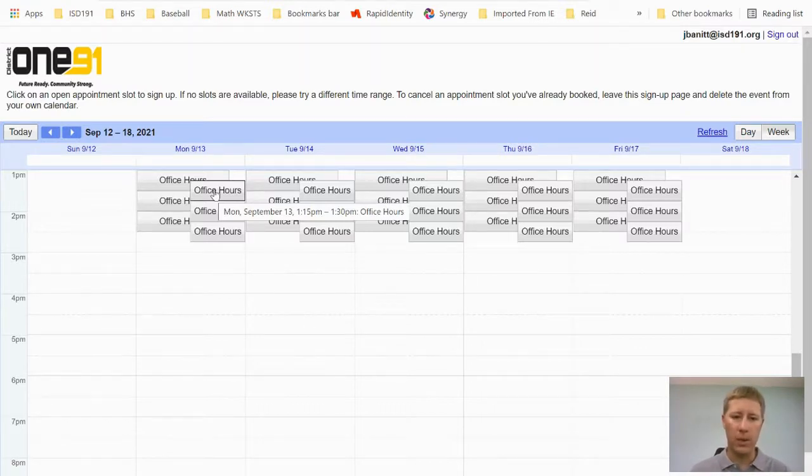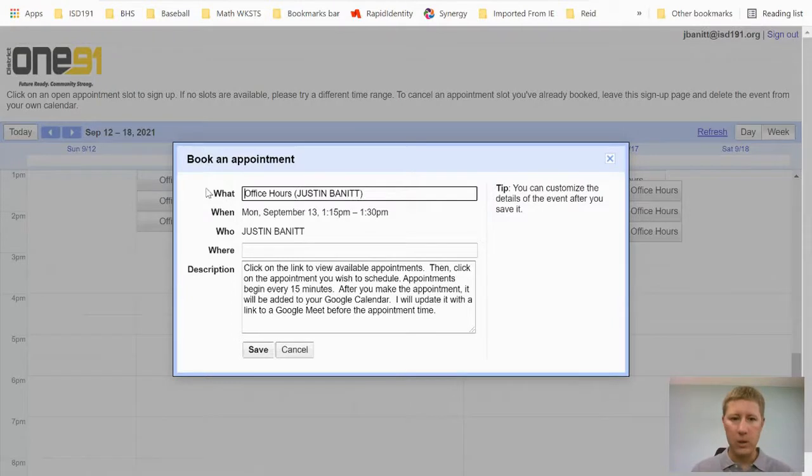We'd have to finish it up at a different time. But if you know it's going to take longer, please select 2 of these back to back in a row. So all you have to do is click on it. For the where, just put your name there. Really, that's just to identify who you are.